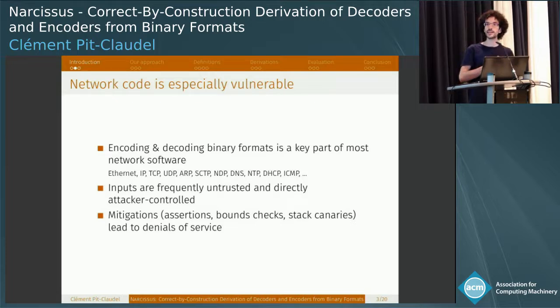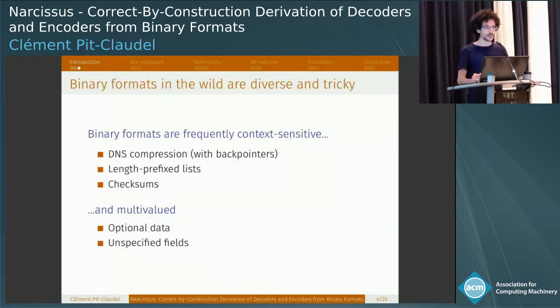And finally, mitigations that you would typically see, such as adding assertions to your code or adding bound checks or other mitigation strategies, will usually turn a bug in which an attacker gains control of your system into a bug where the attacker crashes your system, hence leading to a denial of service issue. You would think that this might be a solved problem by this point. We have great stories about serializing and deserializing, for example, for context-free grammars.